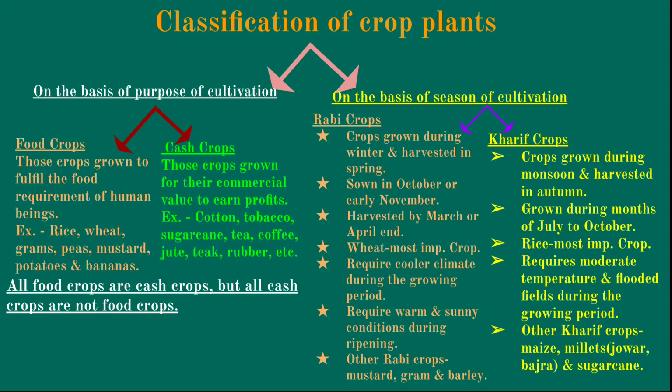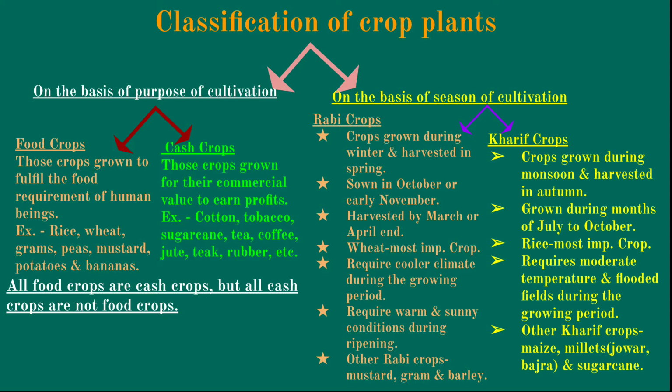So first we come to the basis of the purpose of cultivation. First we come to food crops. Food crops are those crops which are grown to fulfill the food requirement of human beings. For example, rice, wheat, gram, peas, mustard, potatoes, bananas, etc.